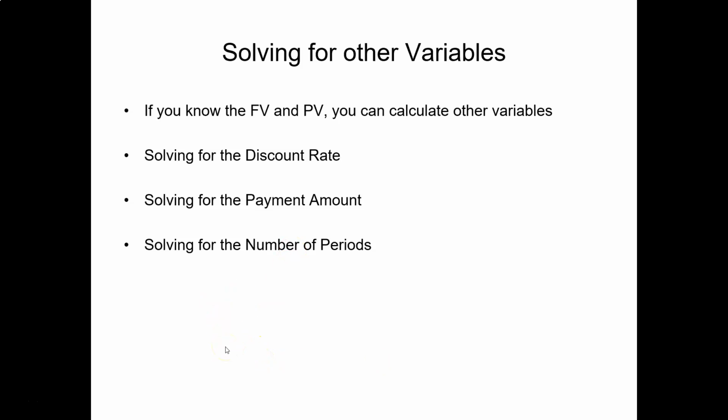In previous slides, we analyzed problems where we know the cash flow, we know the discount rate, and we know the number of periods of these cash flows. Then we can use equations to calculate the future value and present value. What about other problems where we don't know the discount rate, or we don't know the payment, or we don't know the number of periods? We can actually calculate these unknown variables if we know the present value and future value.